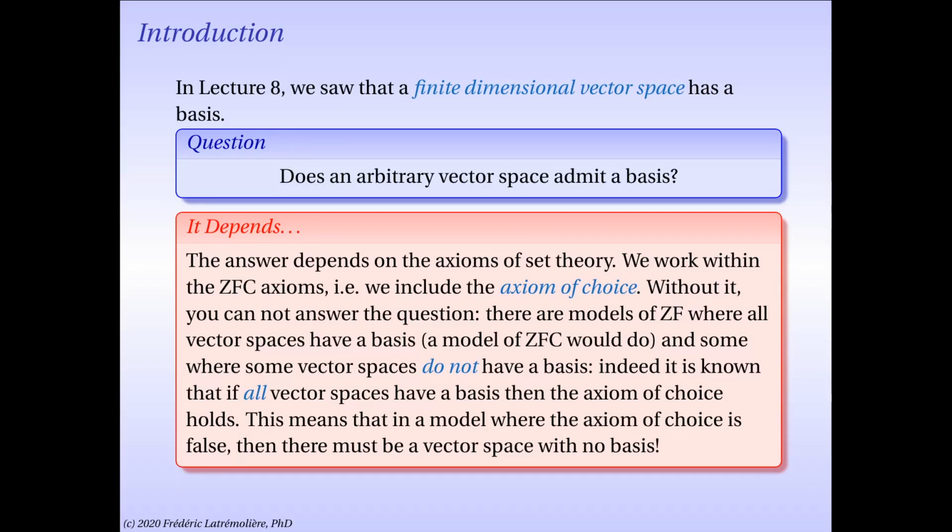So what this means is that if you have a model of ZF, or Zermelo-Frankel, where the axiom of choice is actually false, for instance, a model where instead you choose the axiom that every subset of the real line is measurable, then there will be somewhere a vector space which does not have a basis. So this is an important observation: certainly this is a non-trivial question, and in fact, all vector spaces admitting a basis is equivalent to the axiom of choice.